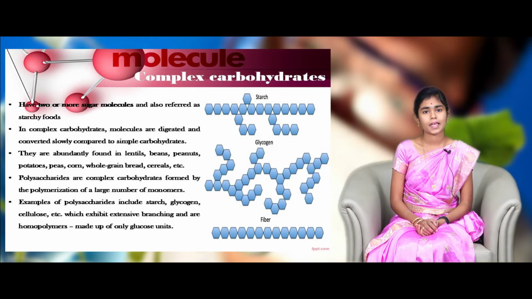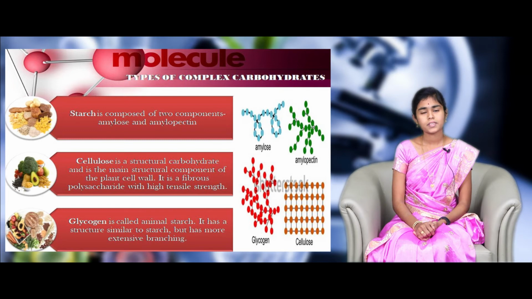Let us see the second part of carbohydrates, that is complex carbohydrates. Complex carbohydrates are available in beans, peanuts, etc. These molecules are digested slowly, converted to glucose and release energy in the body very slowly. They are composed of many monomers of sugar molecules, which play a very important role in structural growth. Complex carbohydrates are also known as polysaccharides, which consist of starch, glycogen and cellulose molecules.